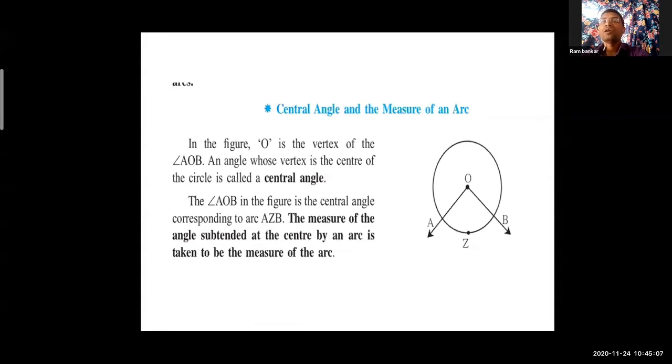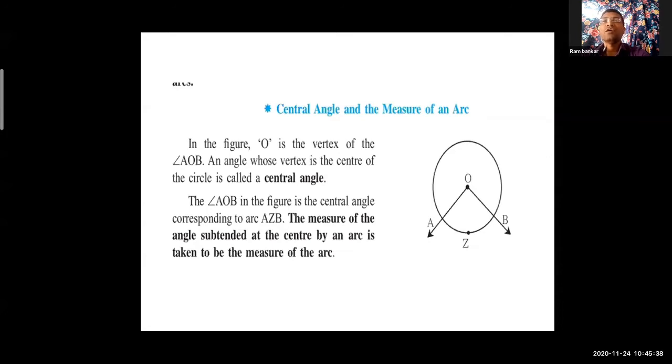From O there are two lines gone. One is OA, the radius, and the second one is OB. One small arc is formed there, AZB, and one angle also forms, AOB. O is the center of the circle. Keep in mind, O is the center of the circle. Look, one angle is formed there in the circle. Now we will read about this figure.